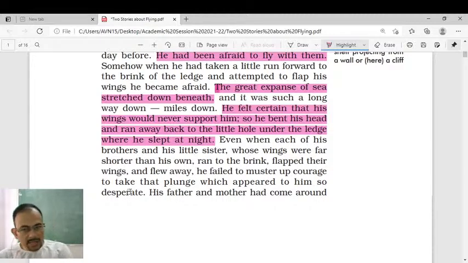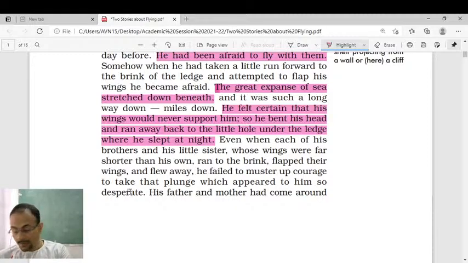So the narrator informs us that even when his brothers and his little sister, whose wings were far shorter than those of the little seagull, would fly, the young seagull was too scared to fly. So that is the problem.